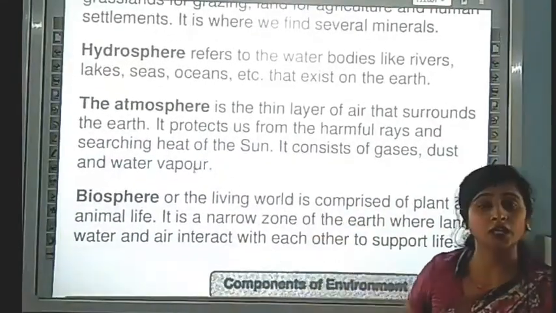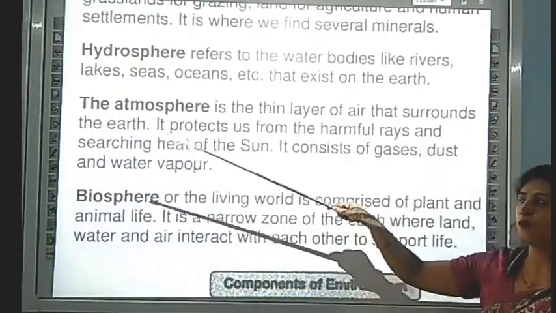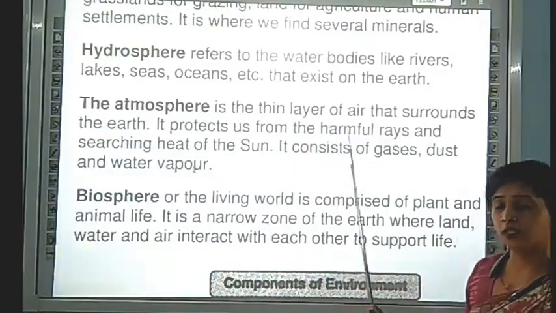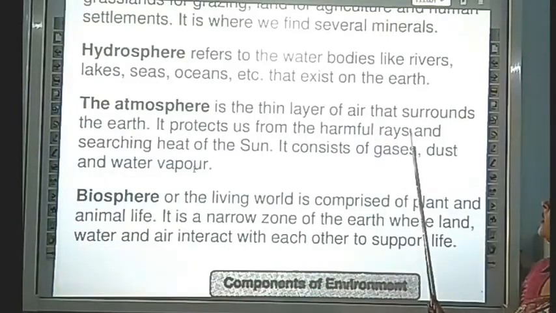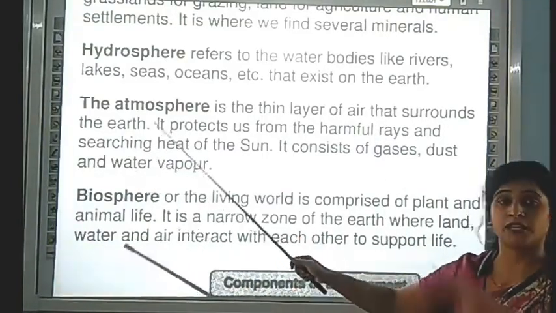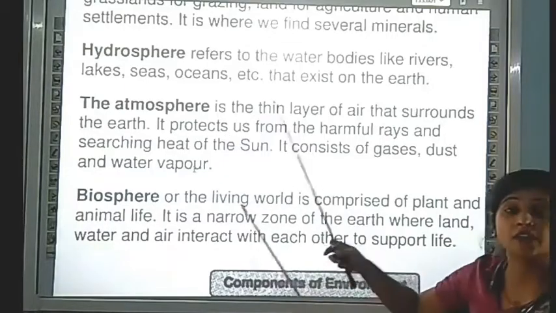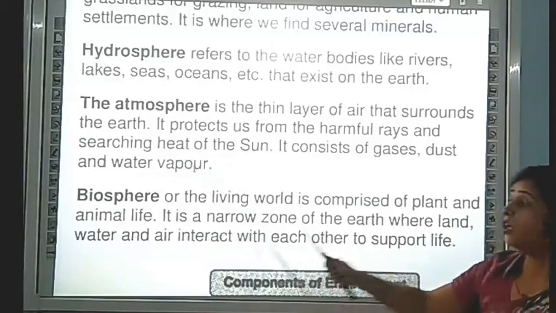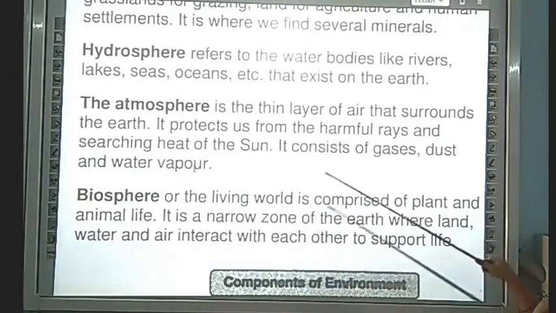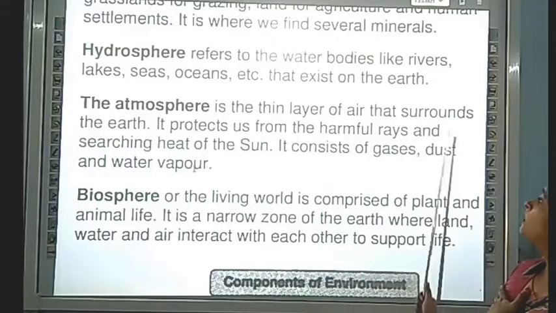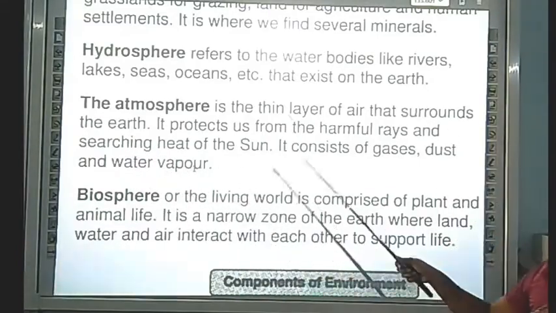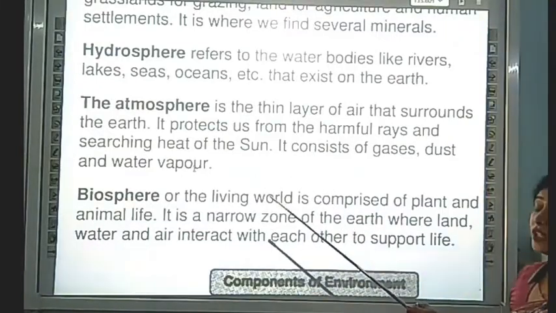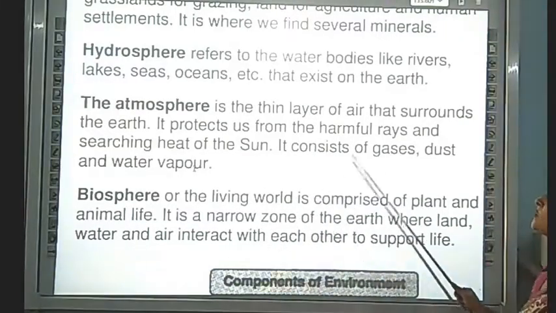Now we are coming to our third sphere, that is the atmosphere. It is the thin layer of air that surrounds the earth, covering our earth like an envelope. It protects us from harmful rays. What does the atmosphere do? It protects us from the harmful rays and scorching heat of the sun.